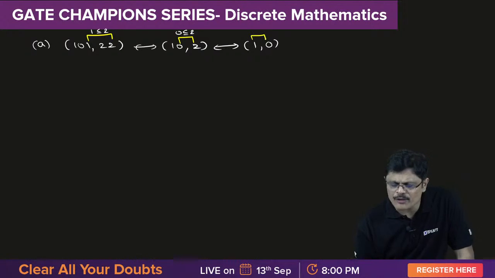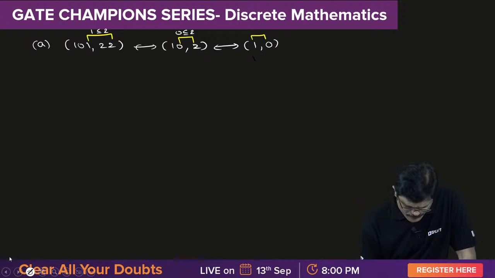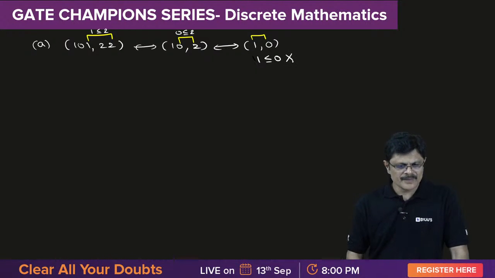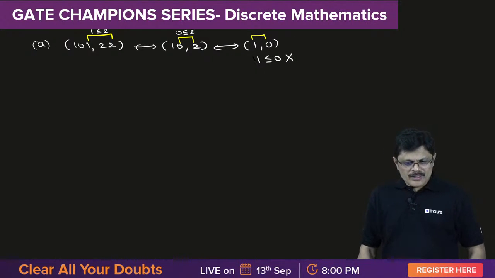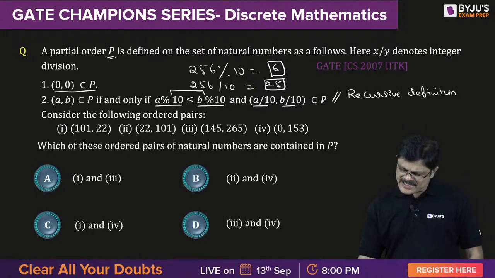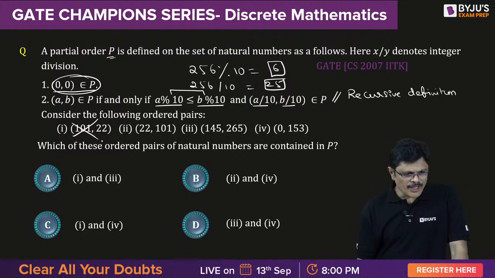Is 1 less than or equal to 0? No. Therefore, this fellow is not continued further. So what happened? This is failing. So you stop. This will never happen. So this does not belong to the P.